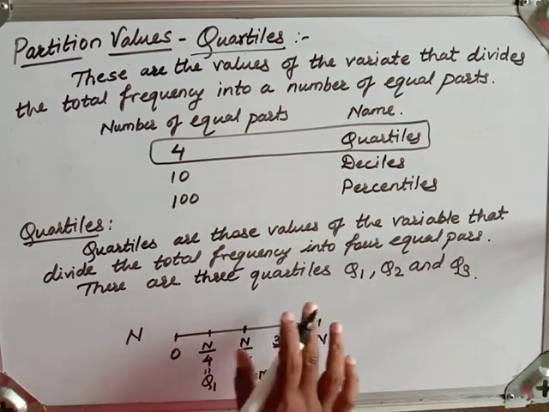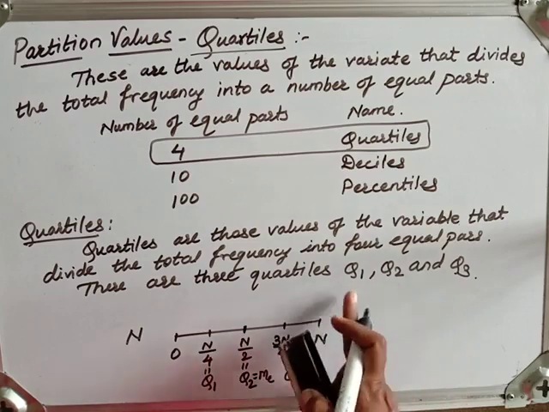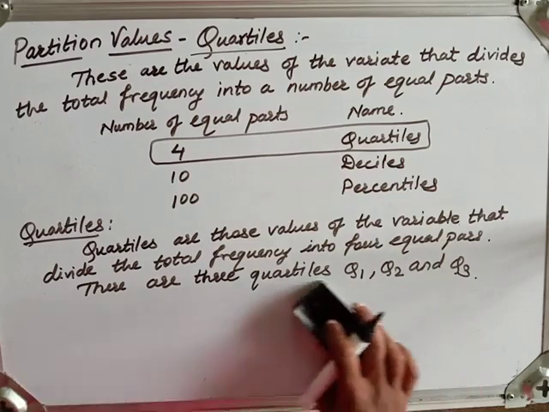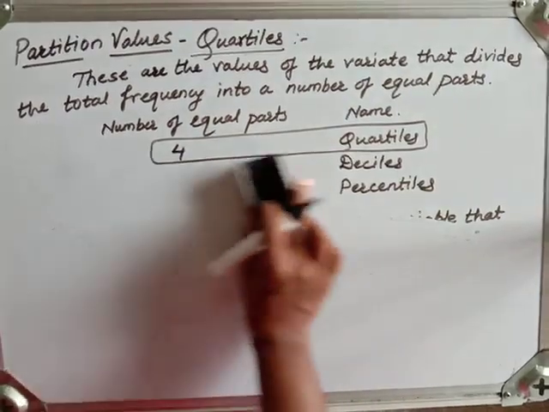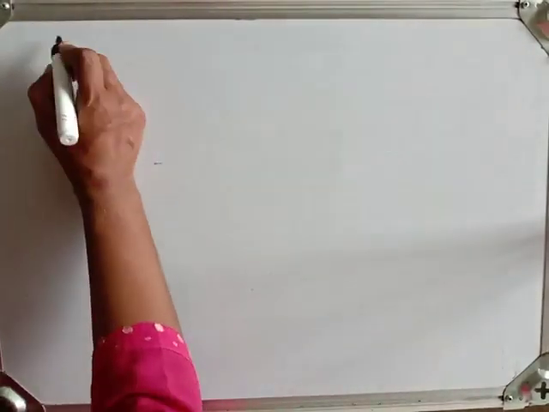So now let us see them one by one. Q1, Q2 and Q3. There are formulas to determine them. Now Q2 is median, we know the formula of it. Now we will see the formula for Q1 and Q3 also, and I will simply give you in written form also what is Q1 and Q3. Fine. So Q1 is